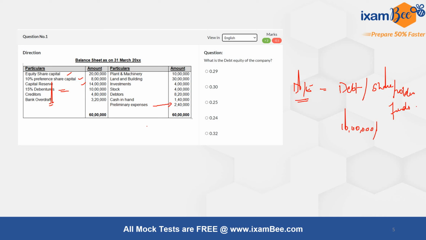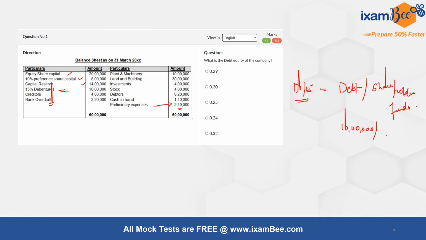The preliminary expenses are pre-operative expenses which were incurred by the company before the company started its operations, and therefore they have to be written off. These are considered as capital expenses and are written off over a period of time from the profits of the company. Since they will be written off, they will deplete or decrease the shareholders fund of the company, and therefore while calculating the shareholders fund, they are subtracted outright.